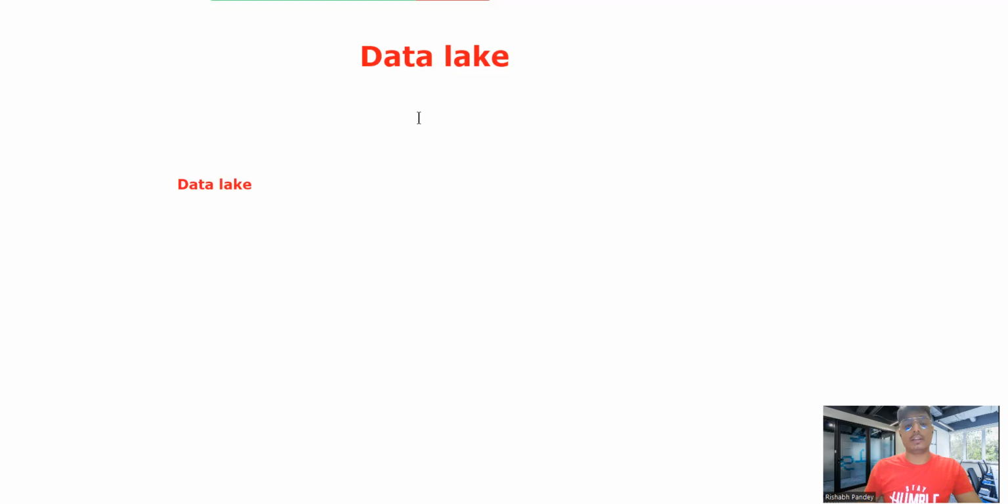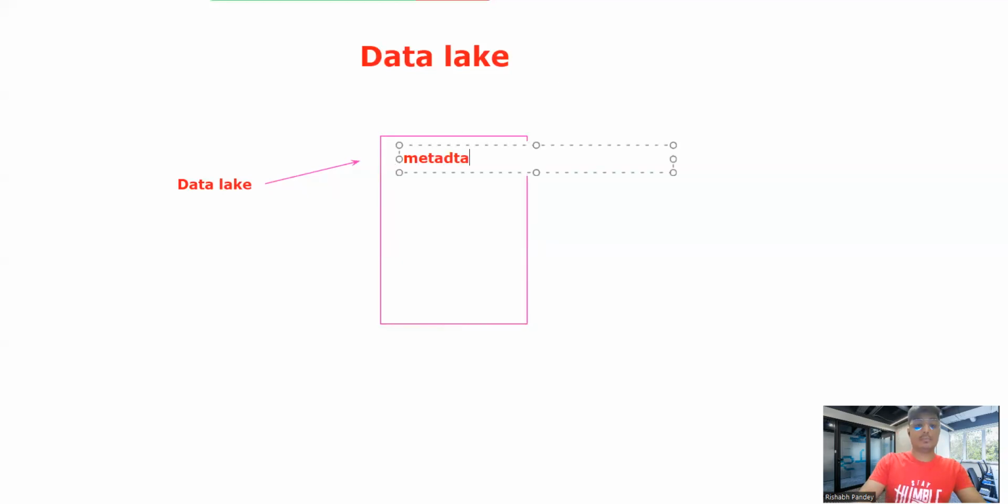So on top of this layer, if we just add one metadata and governance layer, to make your data stored in an optimized way, right?